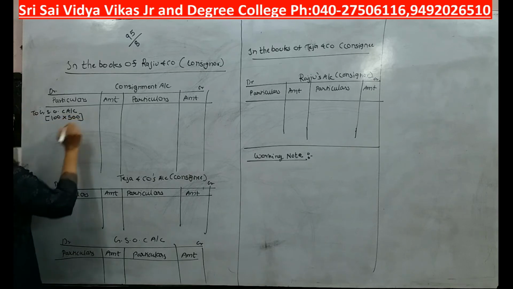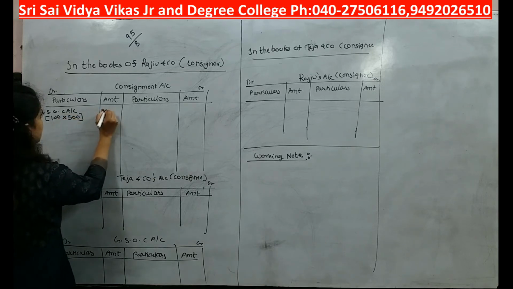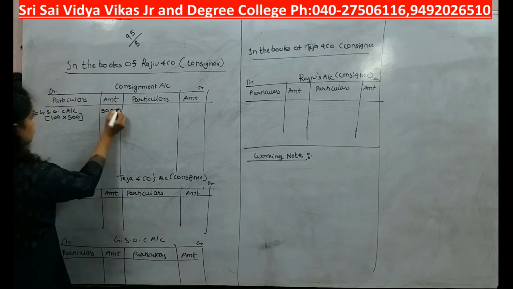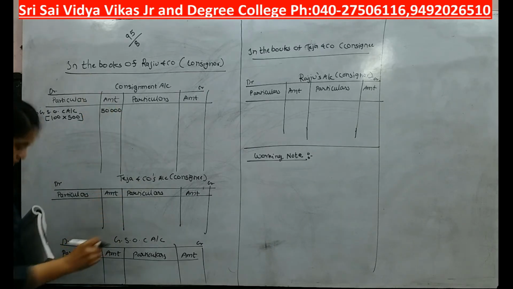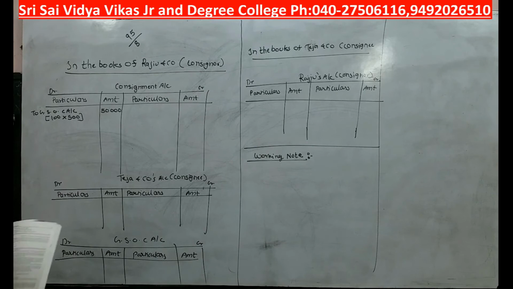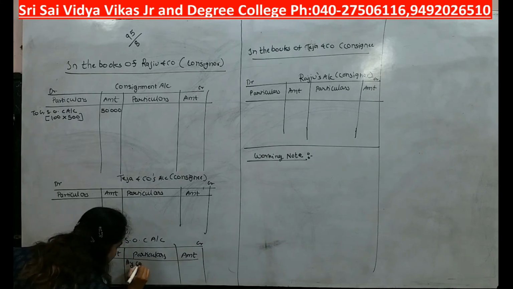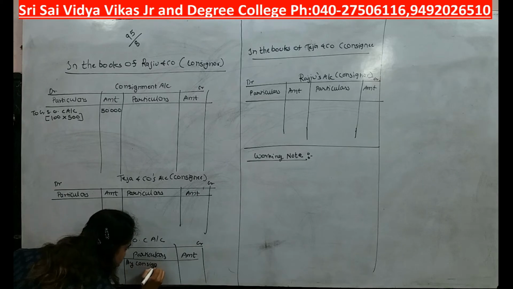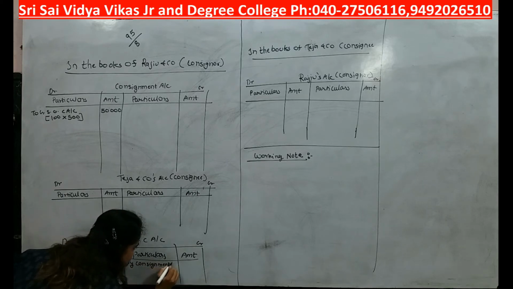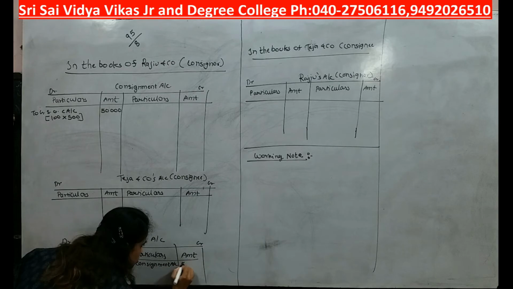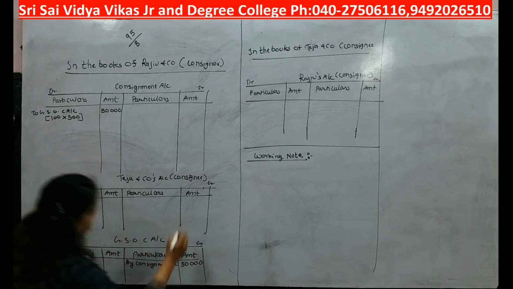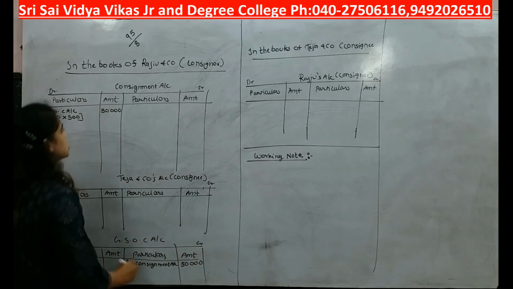So 100 into 500 will be 50,000. Okay. Next what will I write is to GSOC. So in GSOC I will write by consignment account how much? 50,000. This was our first step.